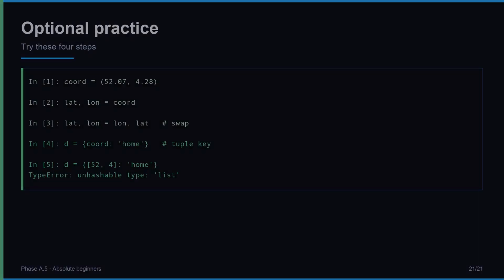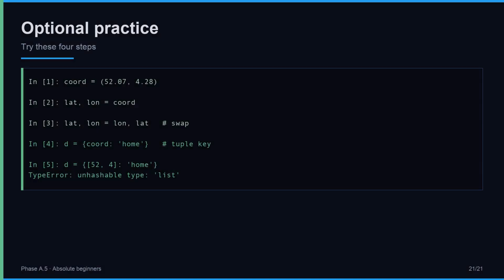Loops are next. If you want a quick practice, open IPython and try these. Create a tuple of your latitude and longitude. Unpack it into 2 variables. Swap them in one line. Build a dictionary with a tuple as a key. Then try a list as a key and read the error. When these 4 steps feel natural, you understand tuples well enough to move on. Slow, deliberate practice beats rushing through the basics.